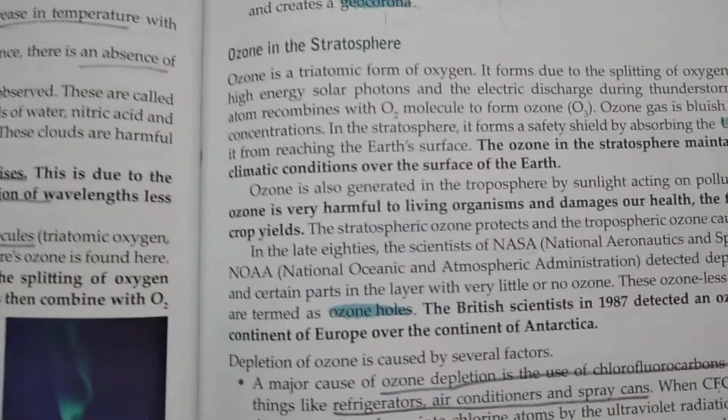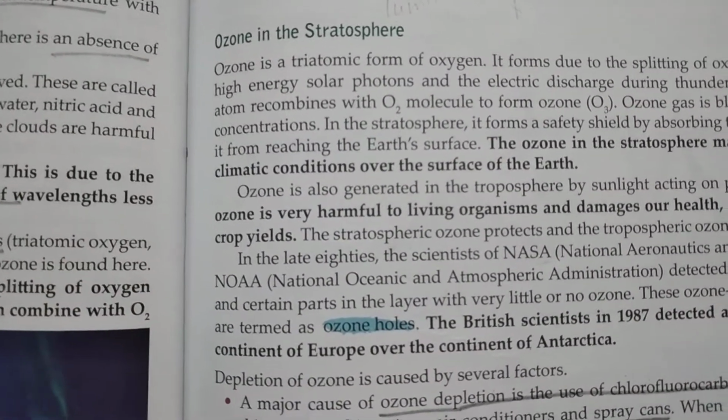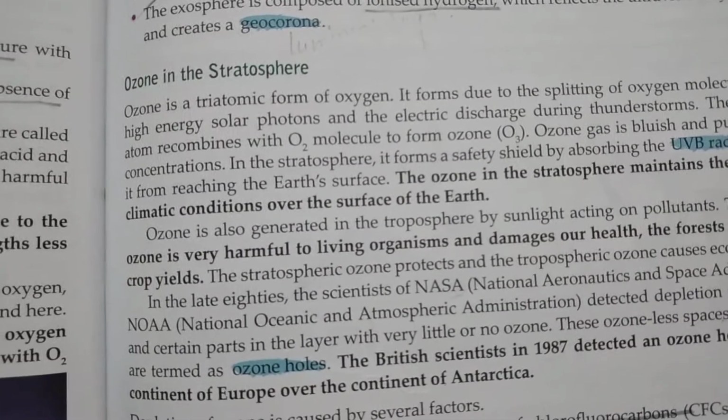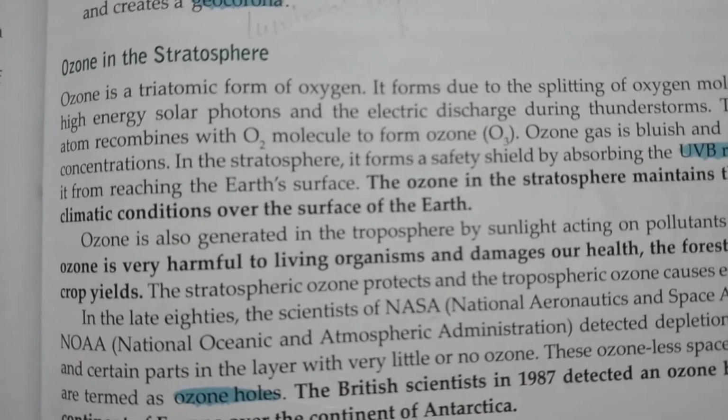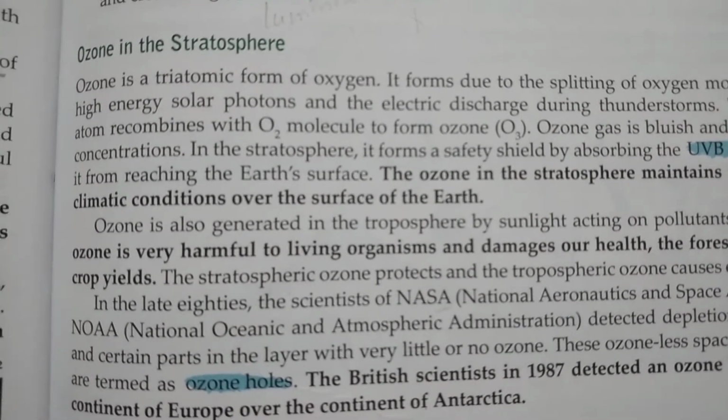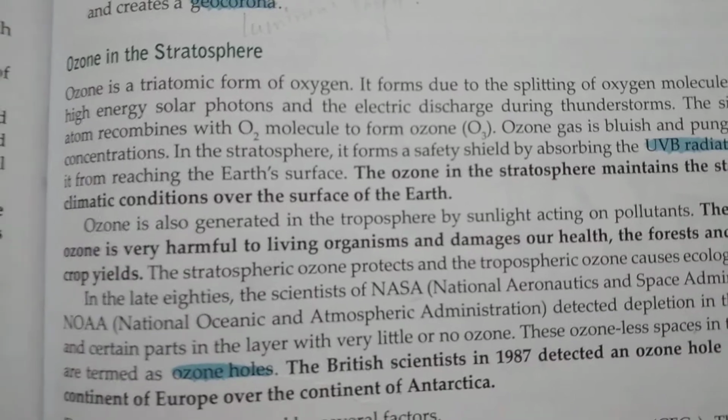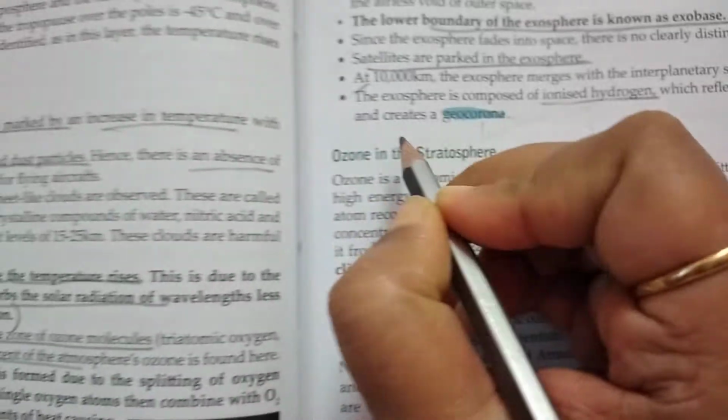Okay, now children, the next question. We will go to the next page and we will write something upon the ozone gas. So the question is, what is ozone? Discuss how it is formed. So the answer, we are going to start from here.